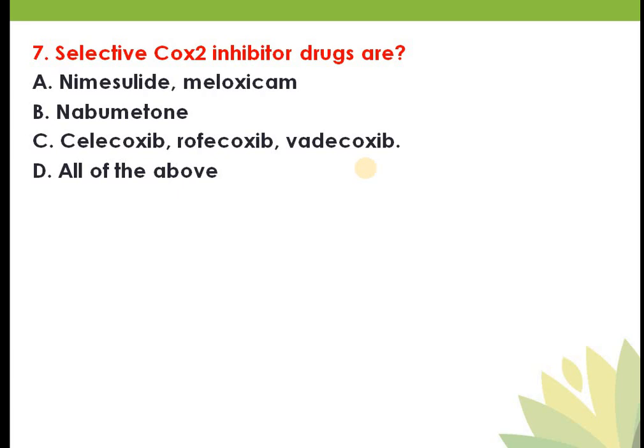Non-selective COX inhibitors or selective COX2 inhibitors are useful in the reduction of pain and inflammation. So remember, coxibs are the selective COX2 inhibitors.